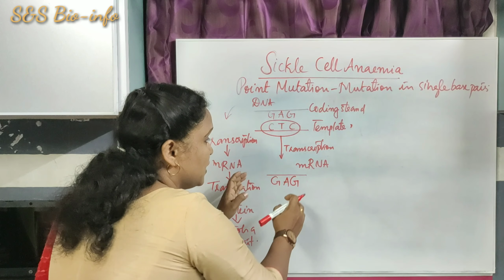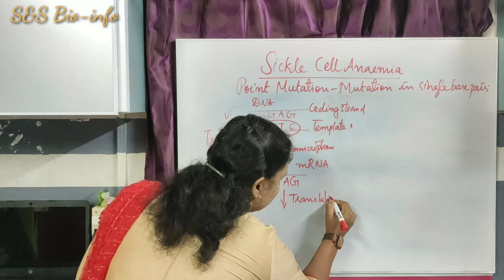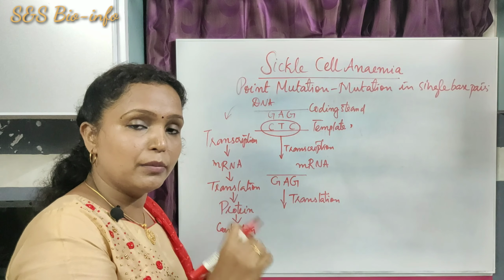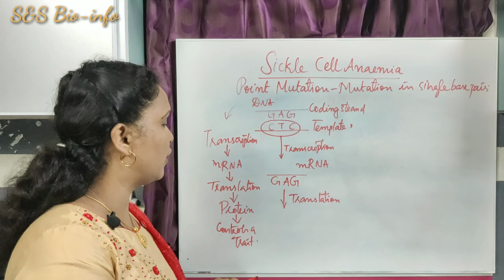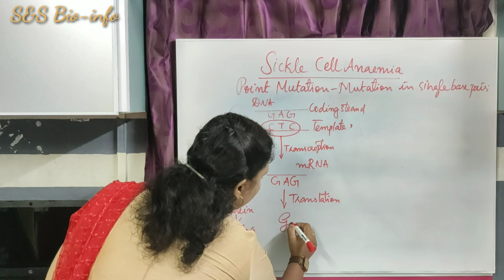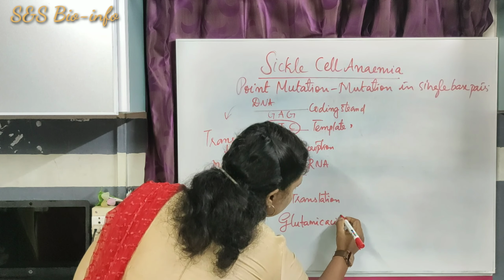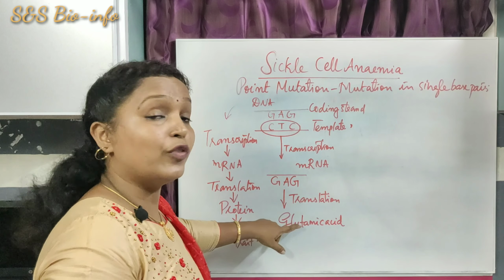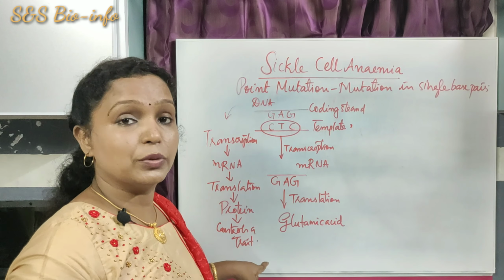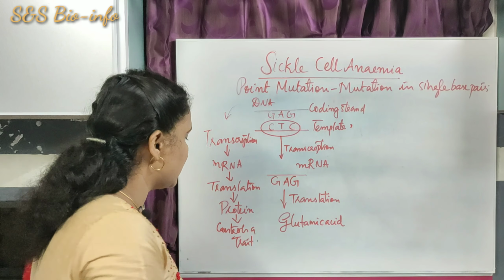Okay, this particular mRNA undergoes translation and forms a particular sequence of amino acids in the beta chain of the hemoglobin. This GAG produces a specific amino acid, glutamic acid. Glutamic acid is one of the amino acids of the beta chain. Here I am going to draw the beta chain. Then you will understand the position of the glutamic acid in the beta chain.